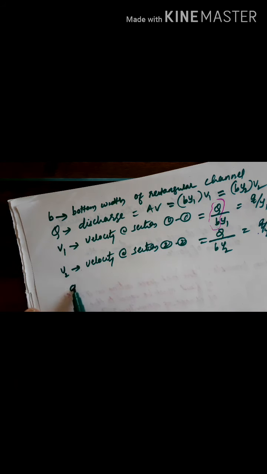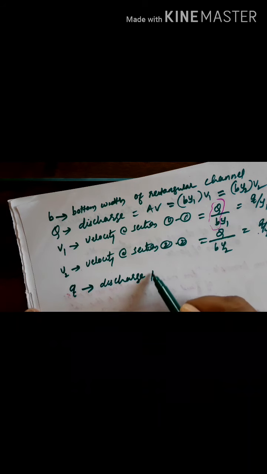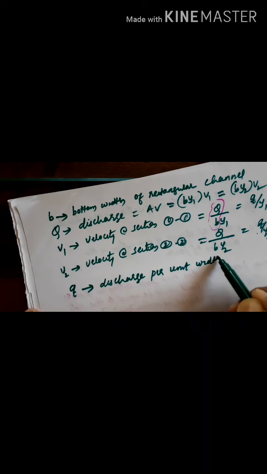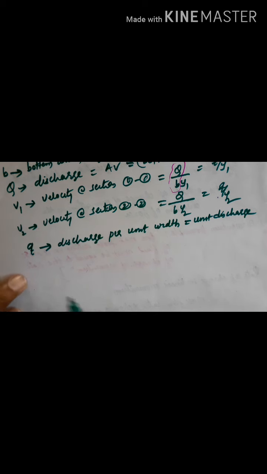Here small q represents discharge per unit width, or you can call it the unit discharge.